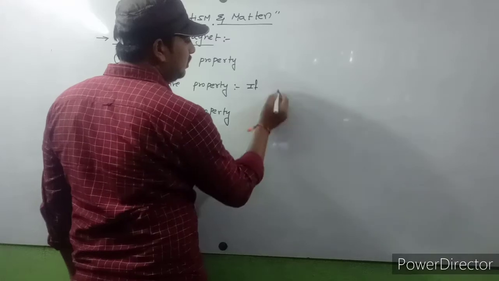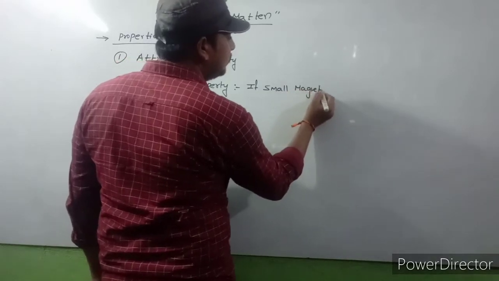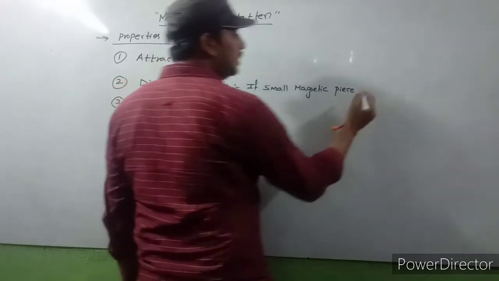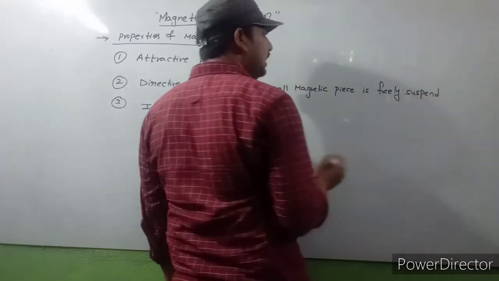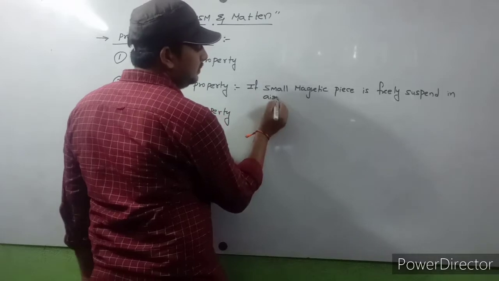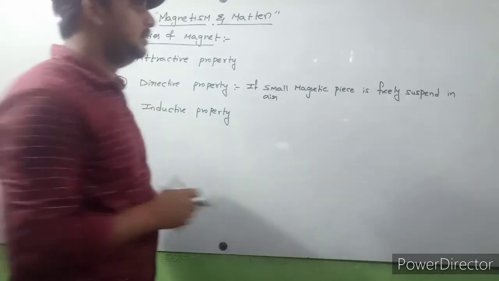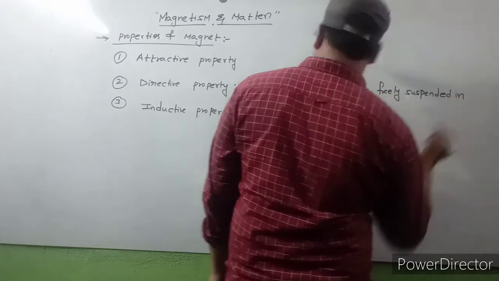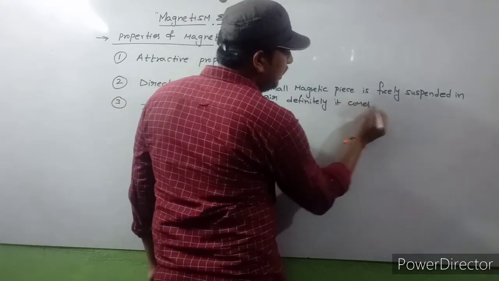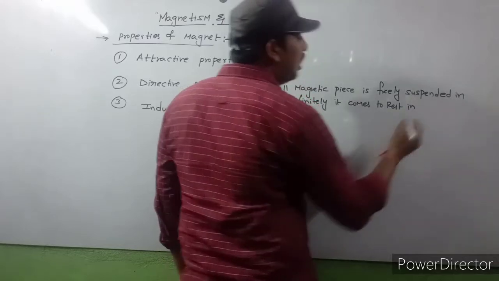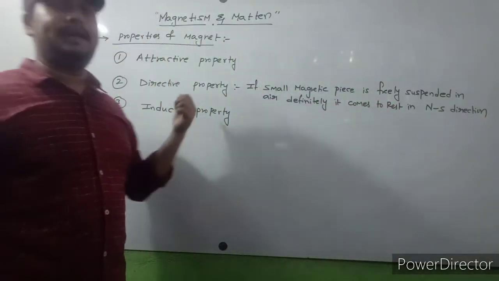If a small magnetic piece is freely suspended in air, definitely it comes to rest in north south direction. So this property is called directive property.